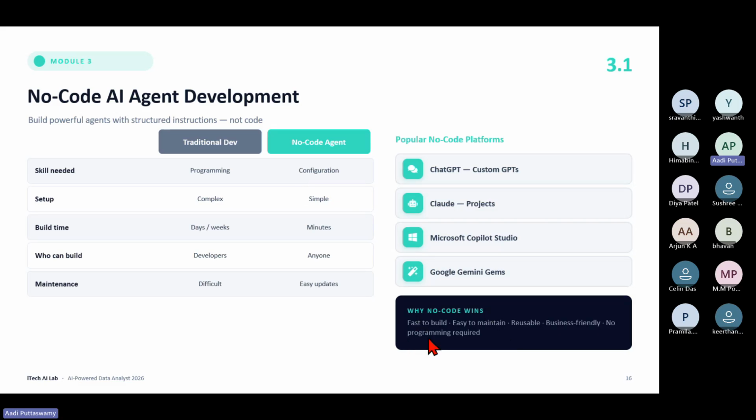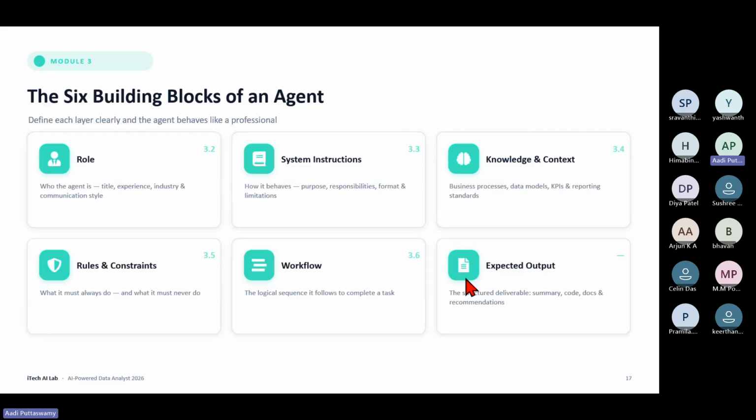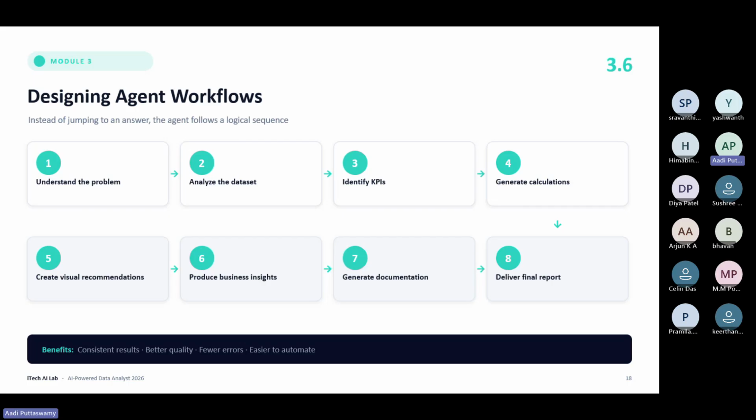Why does no code win? Fast to build, easy to maintain, reusable, business friendly, no programming required. So it is very easy. The 6 building blocks of an agent are: role first, then rules and constraints, system instructions, knowledge context, workflow, and expected output. This is the flow you should know. I have already talked about this as well.